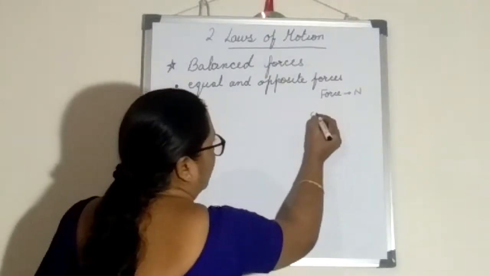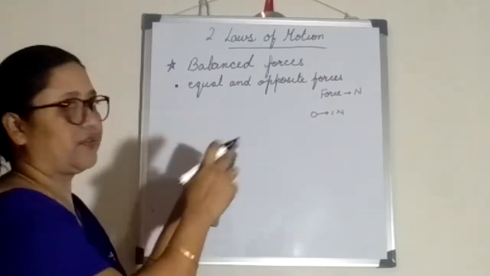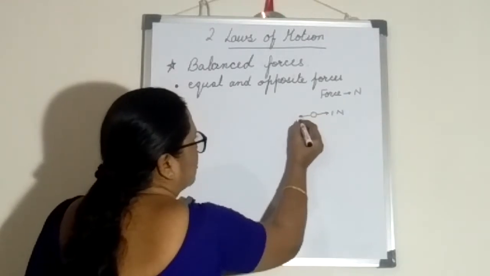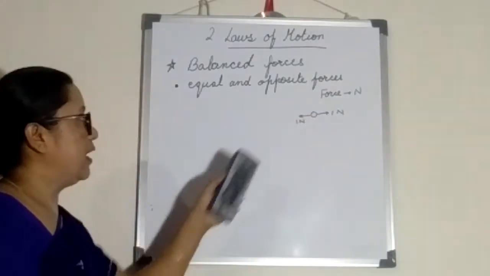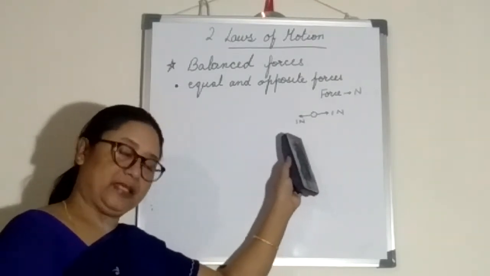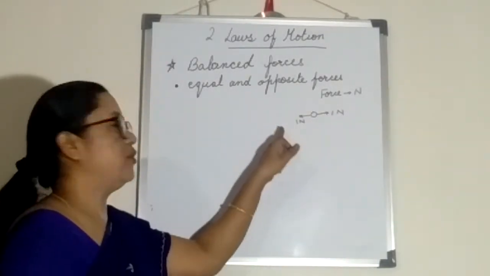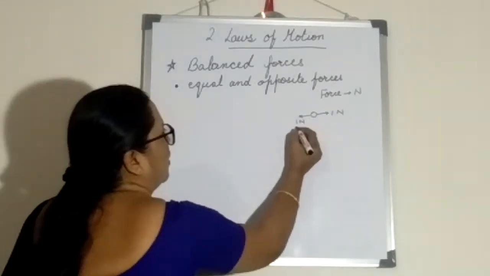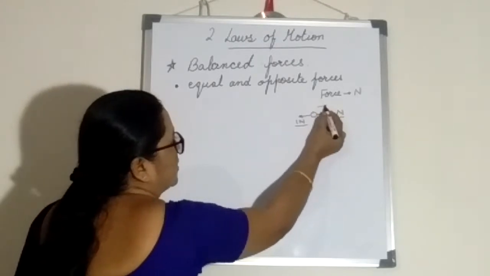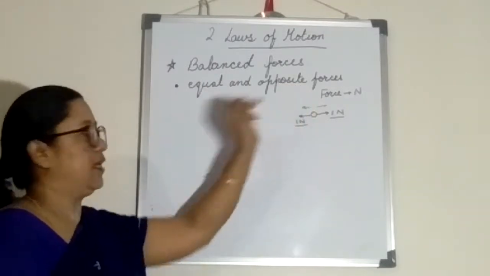So if this is one object, and I am applying 1 Newton force on the right side, the object will start moving that side. If on the opposite side also I am applying 1 Newton force, isn't it a balanced force? Isn't the object at rest? Yes. So 1 Newton force on the right side, 1 Newton force on the left side. The magnitude is equal, but their directions are opposite. So in balanced force, equal and opposite forces are there.